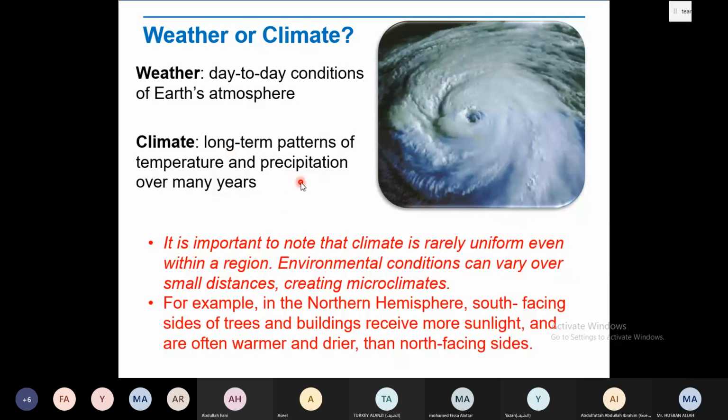So the difference is that weather is day-to-day changes, day-to-day variations, place-to-place variation, and climates will be for long terms, right? Long-term pattern of temperature and precipitation, meaning for many years, right? And even in the climates, it will also depend on the places or region, right? For a long region, it can be there.